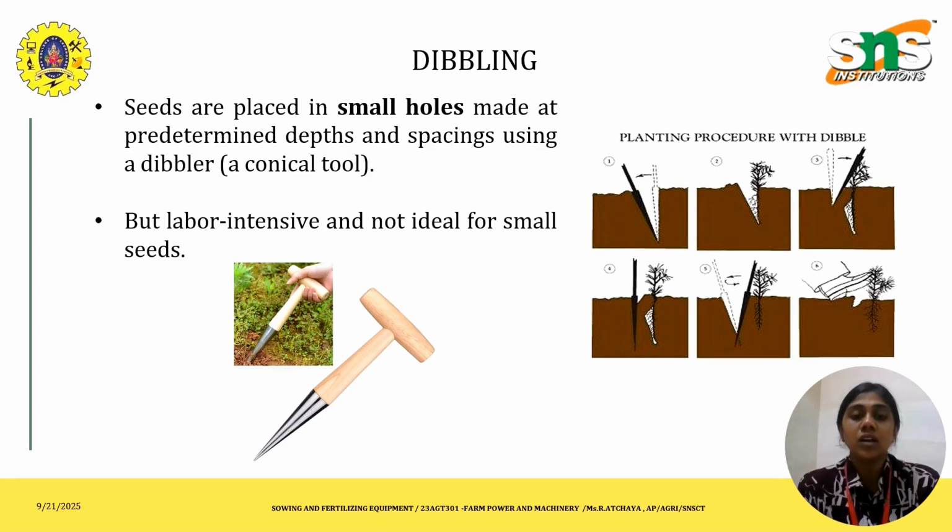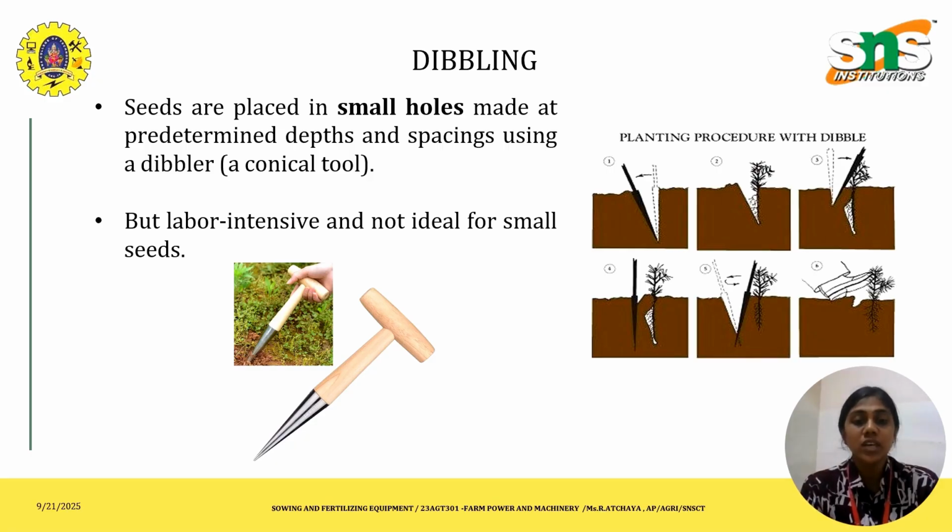The crops recommended may be maize, sorghum, cotton, groundnut, and pulses. These seeds are much bigger in size than the seeds we used for the previous method, that is sowing or broadcasting.